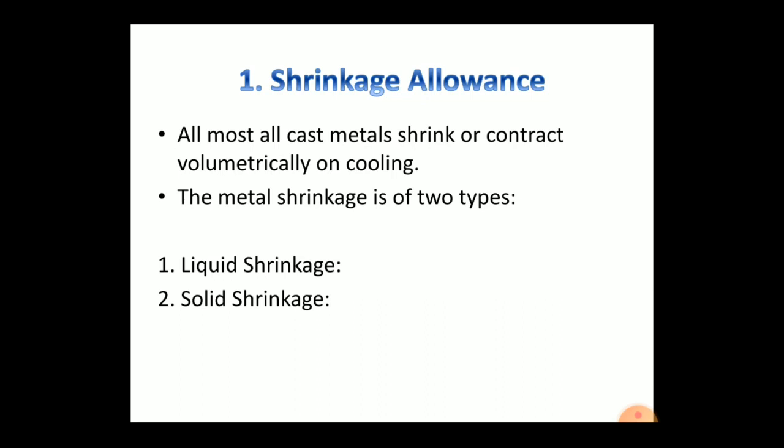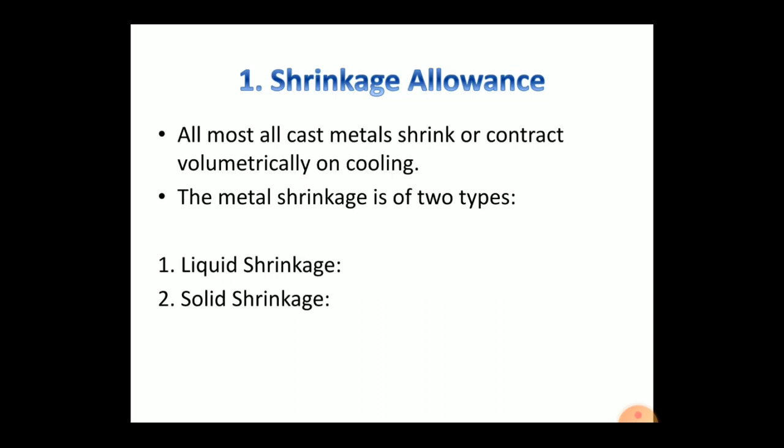Contraction is different for different metals. Wood patterns used to make a metallic pattern are given double allowance, one for the shrinkage of the metal of the pattern and the other for the metal to be cast. The total contraction is volumetric, but the shrinkage allowance is added to the linear dimensions.